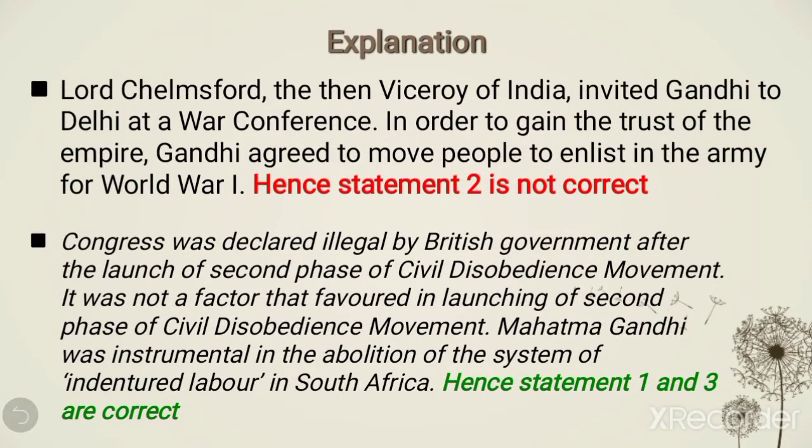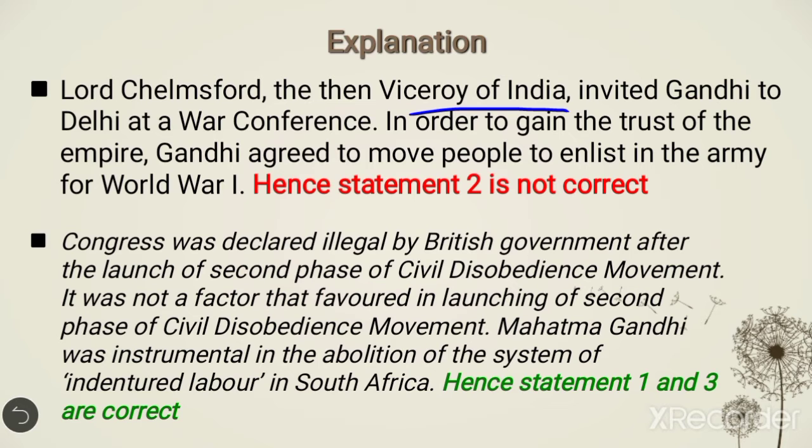Lord Chelmsford, then the Viceroy of India, invited Gandhi to Delhi at a war conference. In order to get the trust of the empire, Gandhi agreed to move people to enlist in the army for World War I. That's why India was indirectly attached to the First World War.